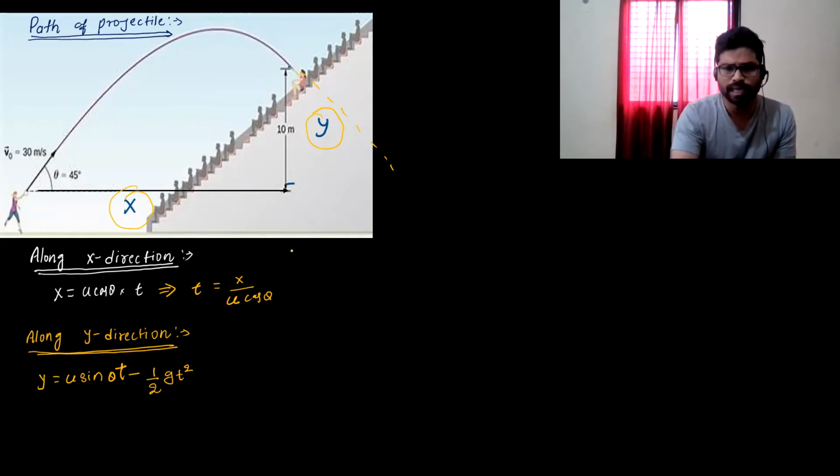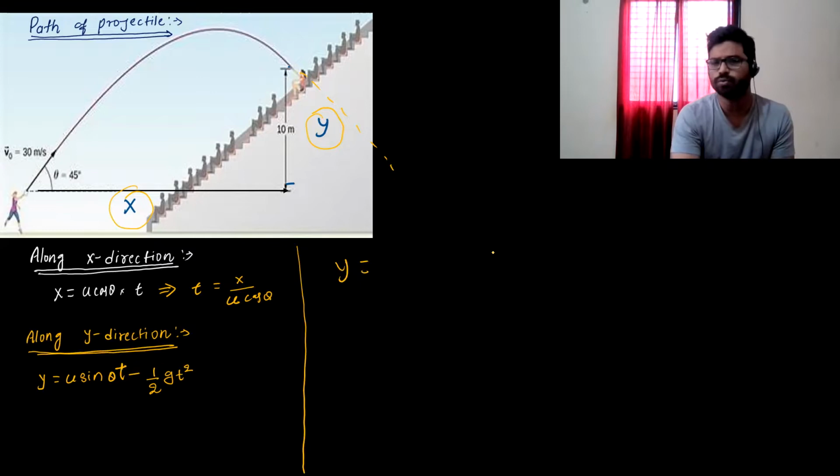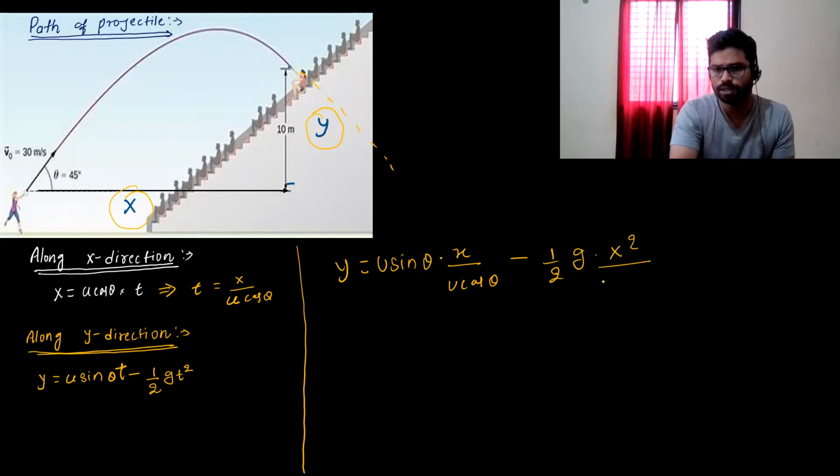Now, if I have this equation, I can write y is equal to u sine theta, put the value of t, x upon u cos theta, minus half into g into x square upon u square cos square theta. So this u gets cancelled out.